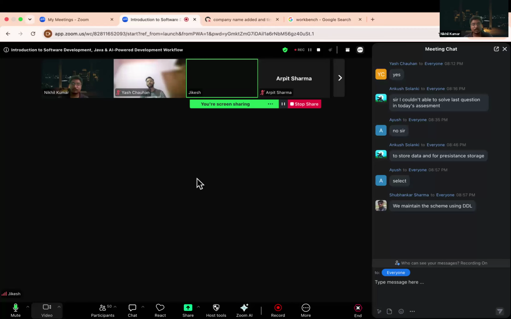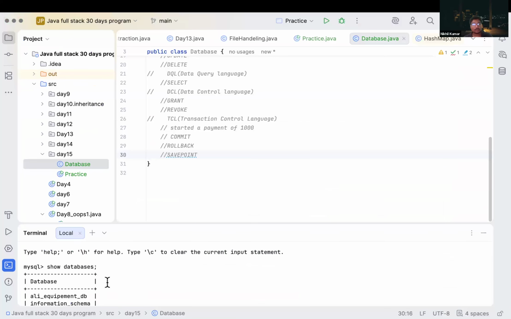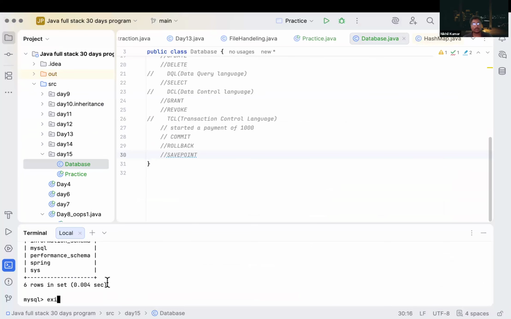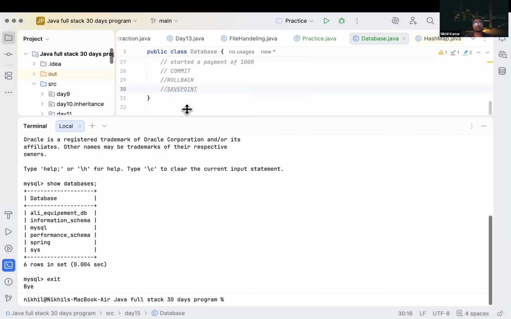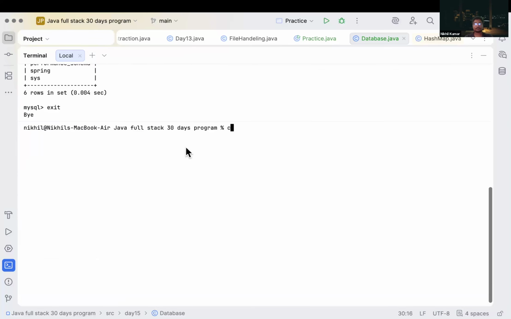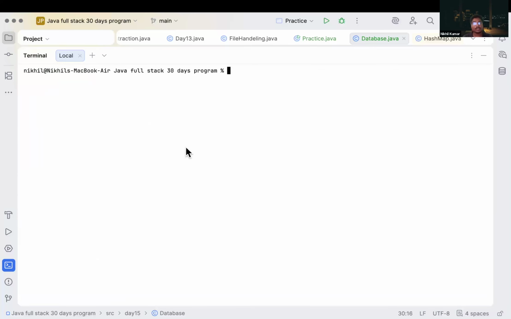Then, here, I will give you some commands. So now, how can you log in to MySQL after installation? What can you do after installation?